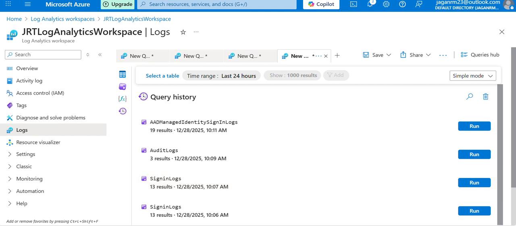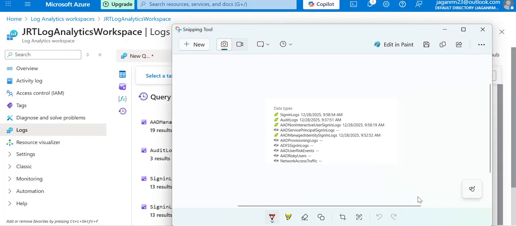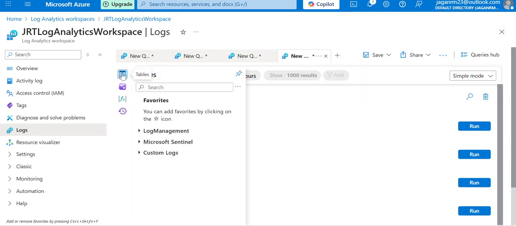Similarly, let's check out a couple more tables. You can also see the AAD non-interactive user sign-in logs table. There are some logs received from AAD managed identity sign-in logs as well. Let's go and check these two. AAD non-interactive user sign-in, AAD managed identity sign-in.